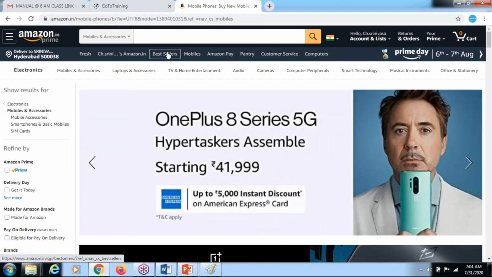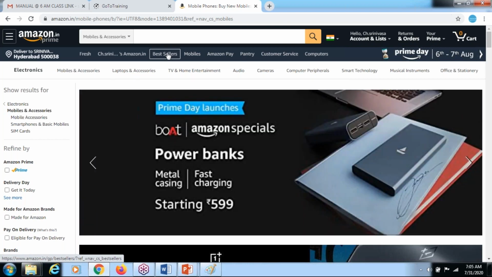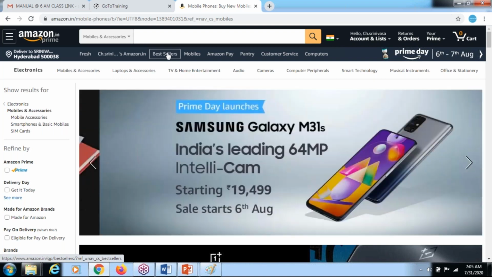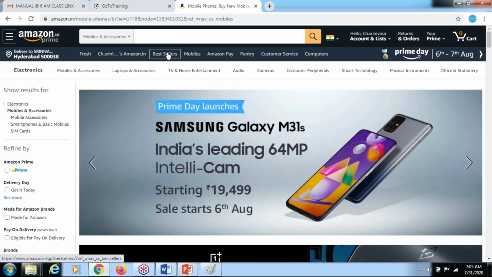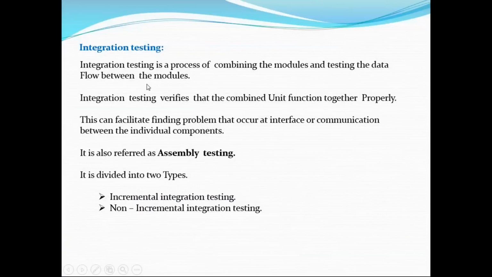This is done by a different developer, not me. So a different developer's code will be checked. So we have integrated the two things. Now I am able to access the two modules, best sellers and mobiles. That is integration. Integration testing is a process of combining the modules and